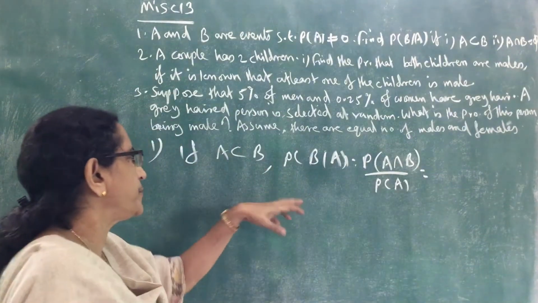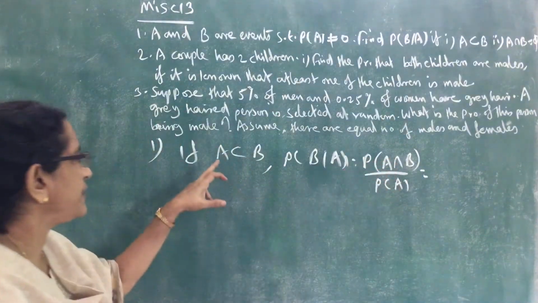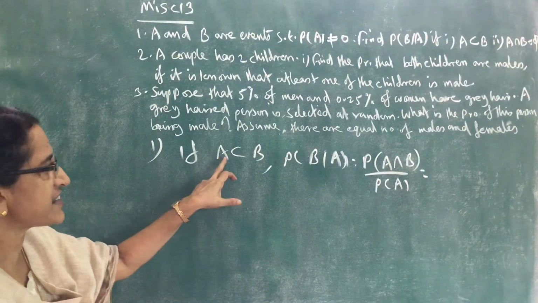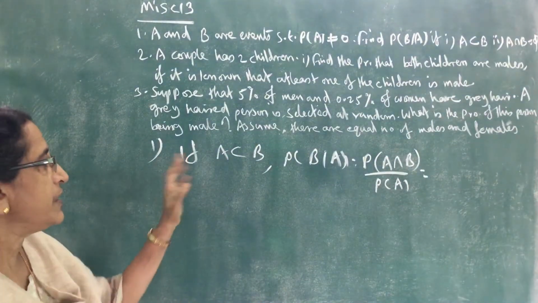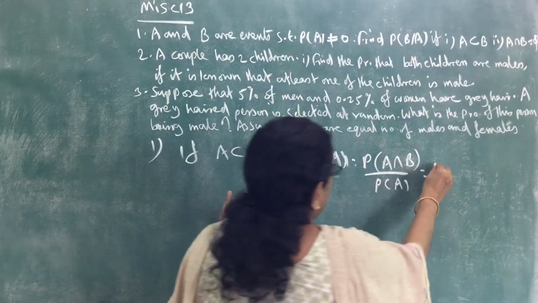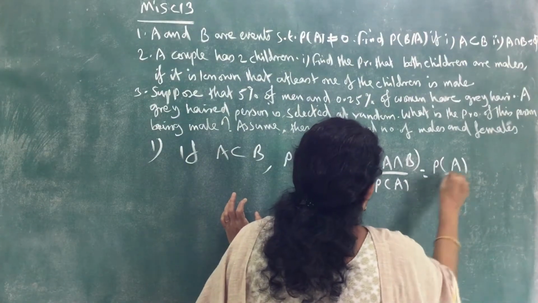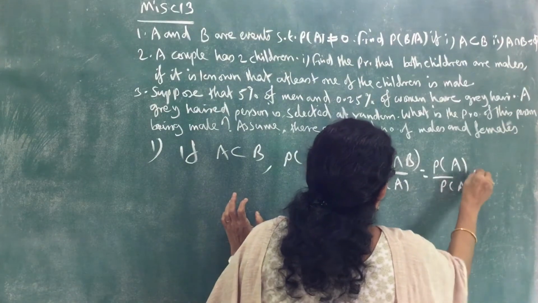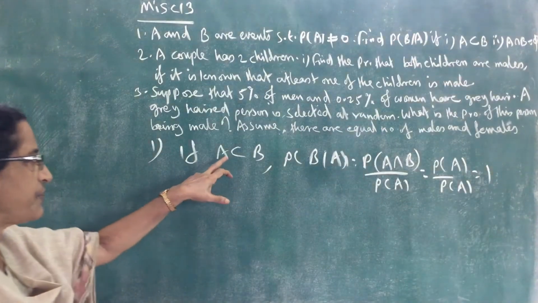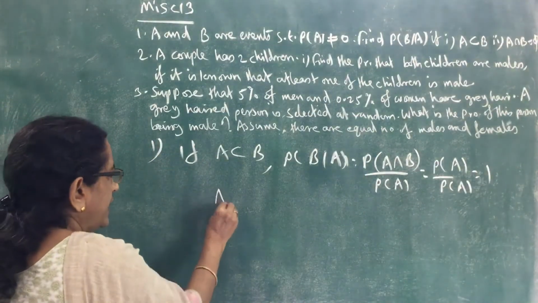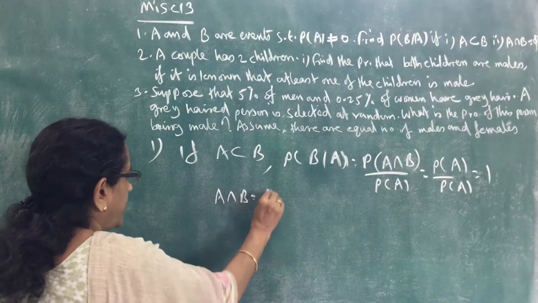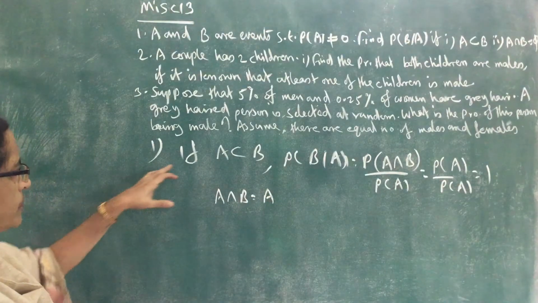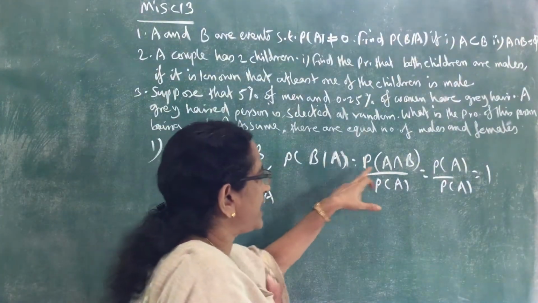That is equal to probability of A intersection B. If A is a subset of B, A intersection B equals A. So probability of A intersection B we can write as probability of A, divided by probability of A, that is equal to 1. So remember, if A is a subset of B, A intersection B is equal to A. In that case, probability of B given A equals 1.